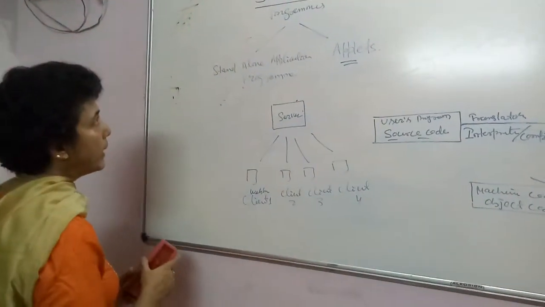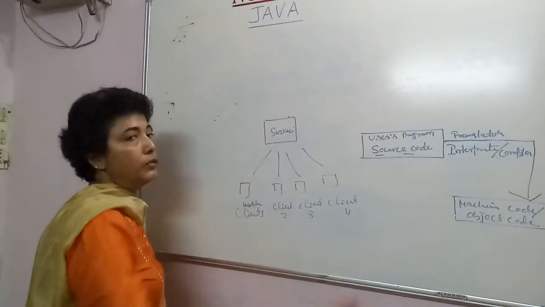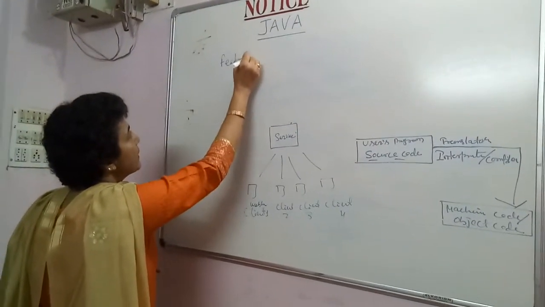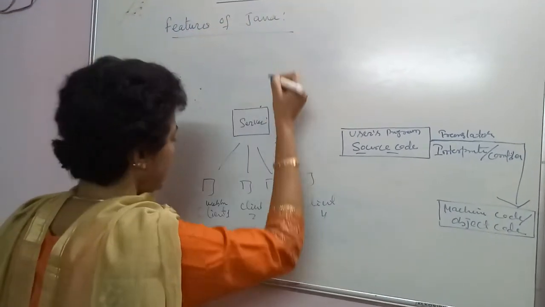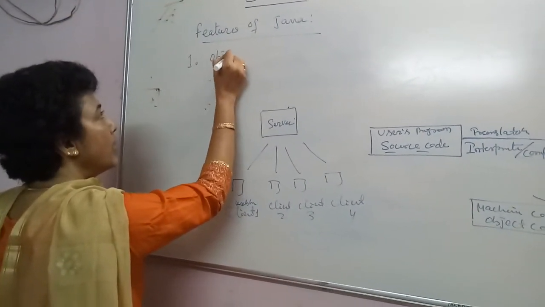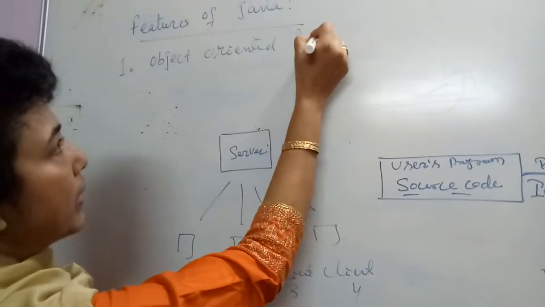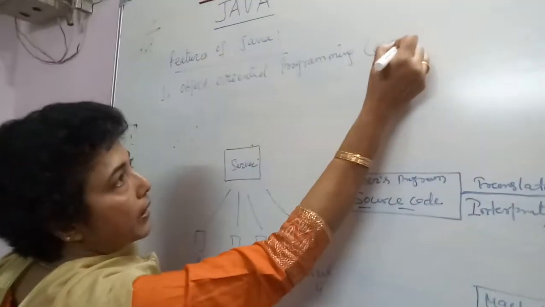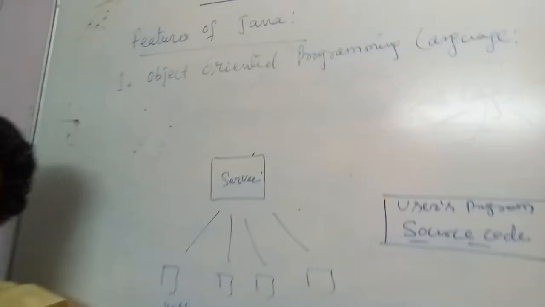Now, the next important thing that we are going to discuss is the features of Java language. So, features of Java. The first feature is, it is an object oriented programming language. Okay, Java is an object oriented programming language.